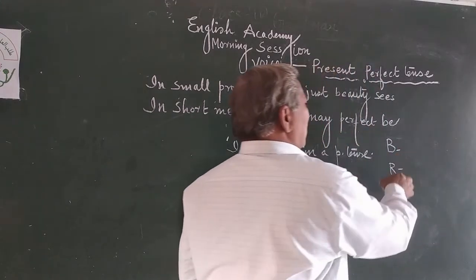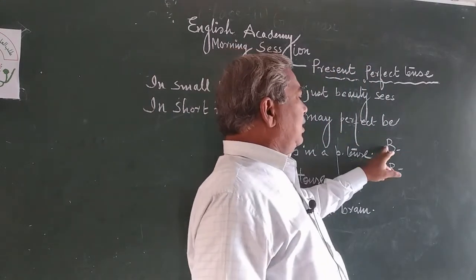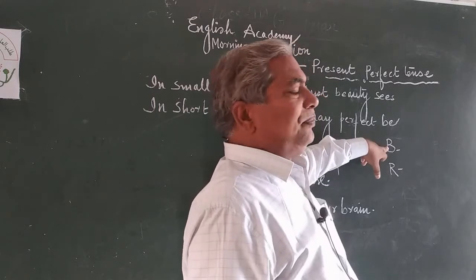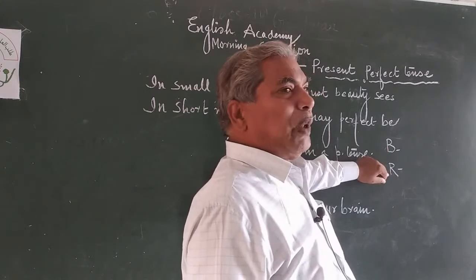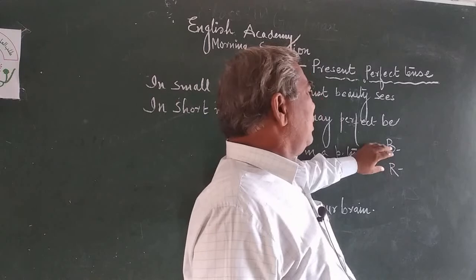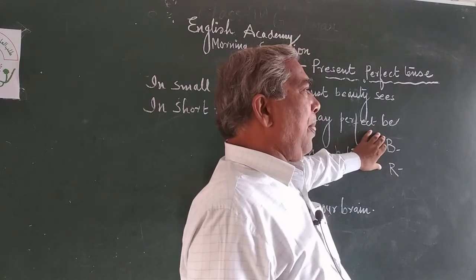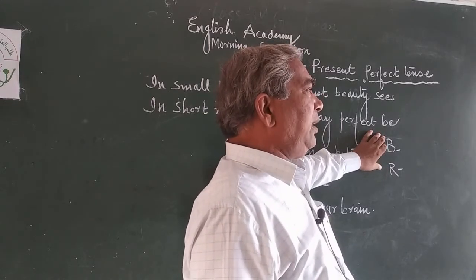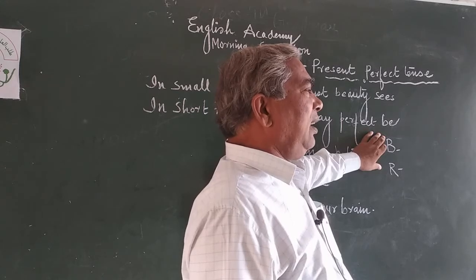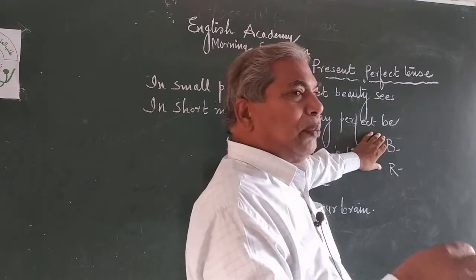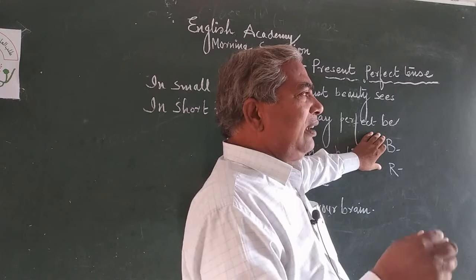Compare the two. This is a banyan tree and this is a rose plant. Now we have two. One tree is there, one plant is there. Now let us discuss them and imagine ourselves.